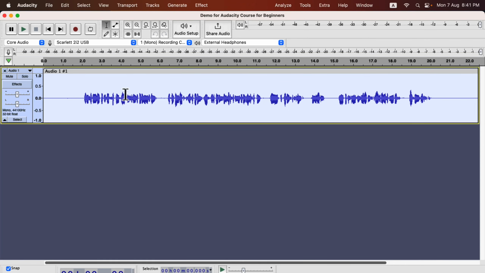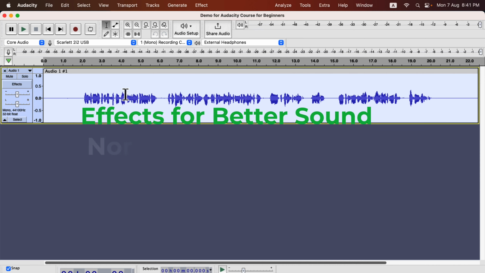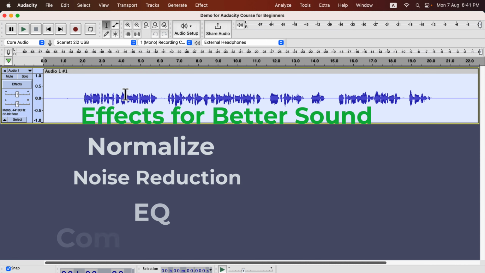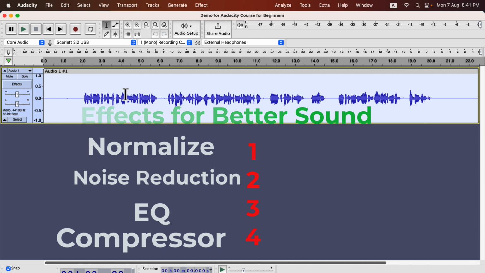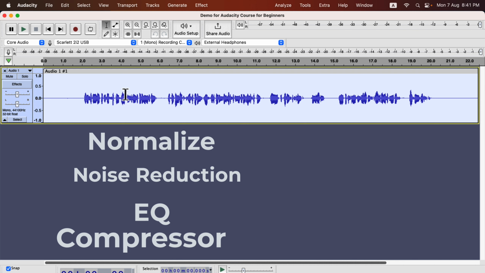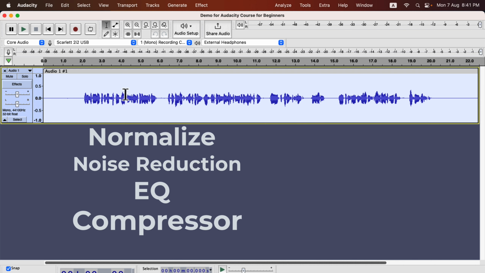In this lecture, we learn the correct order of effects to make the voice sound better. So far, we have seen 4 effects. I have taught these 4 effects in this order and you should follow that. There are some technical explanations for why this order should be maintained. I believe it is too early to get into details of that discussion. I'll explain things later as we become fluent in using Audacity.